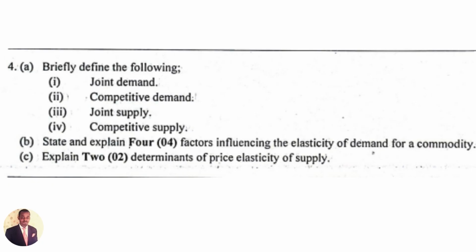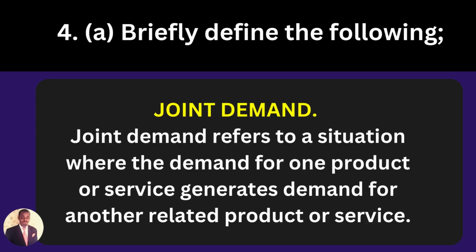Now we go to the next question. That is 4A. It says briefly define the following: joint demand, competitive demand, joint supply, competitive supply. B. State and explain four factors influencing the elasticity of demand for a commodity. C. Explain two determinants of price elasticity of supply. I remember this GC is 2003. This is just last year, right? So let's answer this. Joint demand.